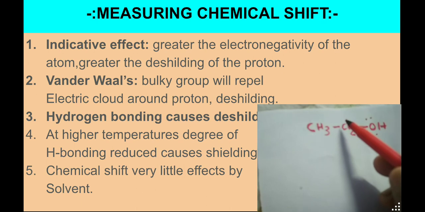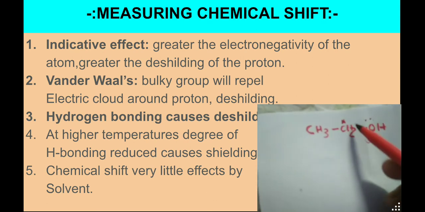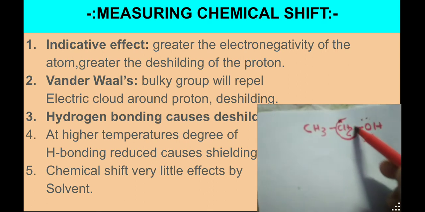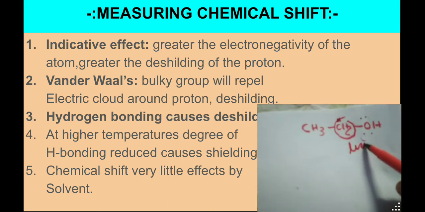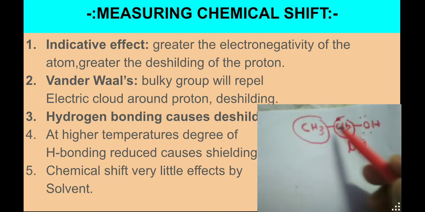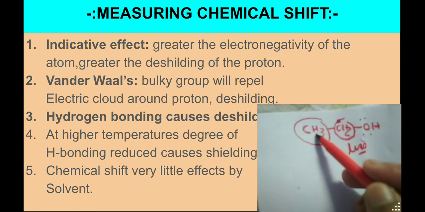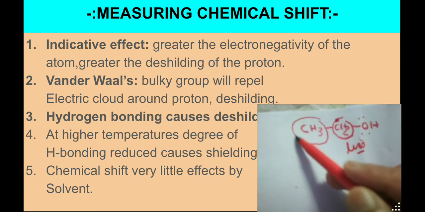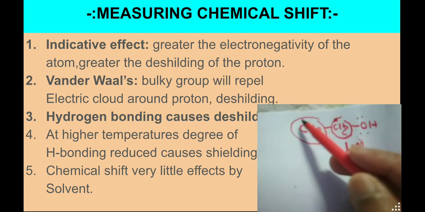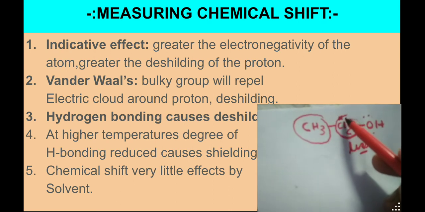So whatever electron cloud is over this place, it will drag towards itself. So the electron cloud over here is very less, but here the electron cloud is very high. Now the situation is different. This proton experiences much more crowding of electron cloud around itself, but this proton does not experience that much crowding.